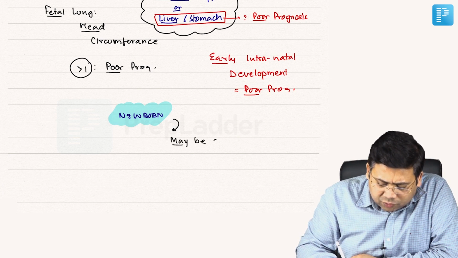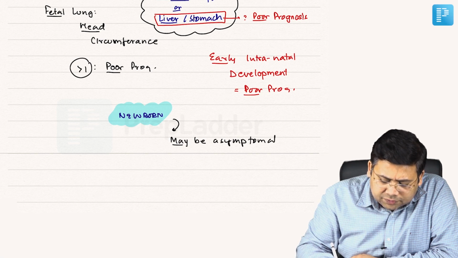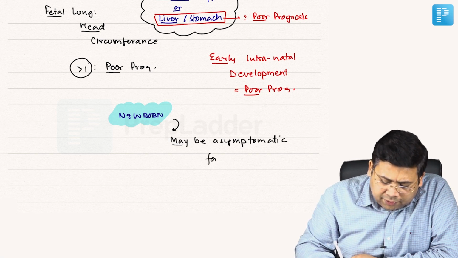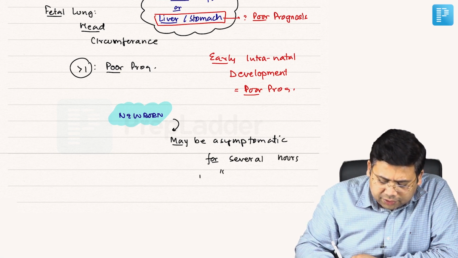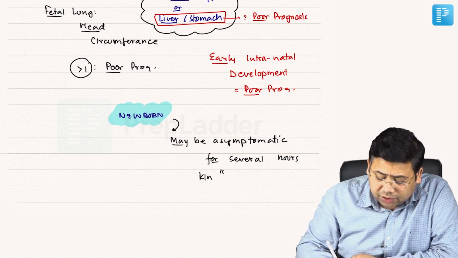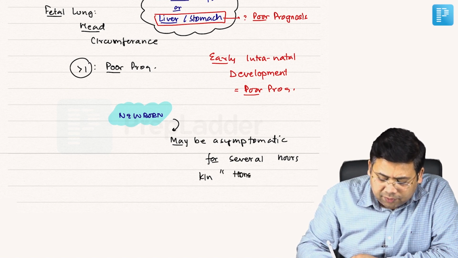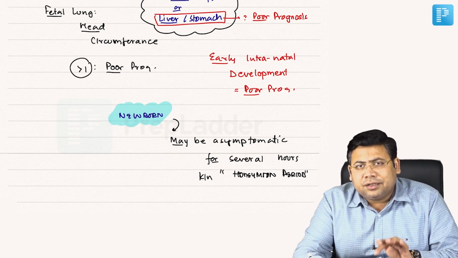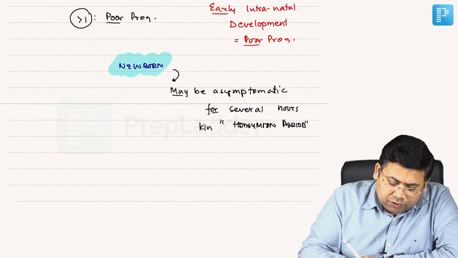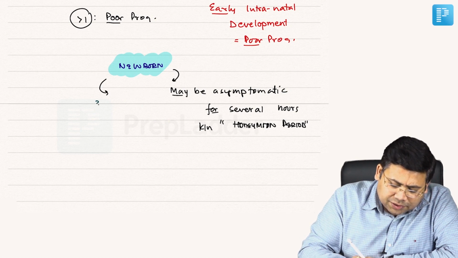Since they are asymptomatic for several hours, this phase is known as the honeymoon period. We generally don't intervene surgically during this phase.